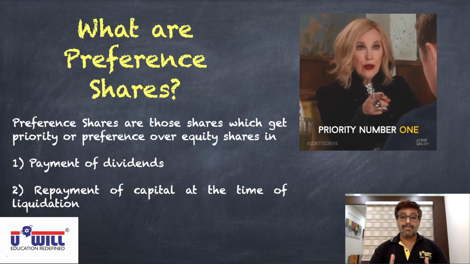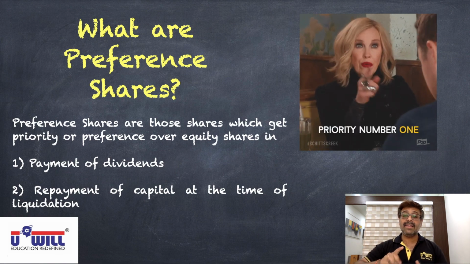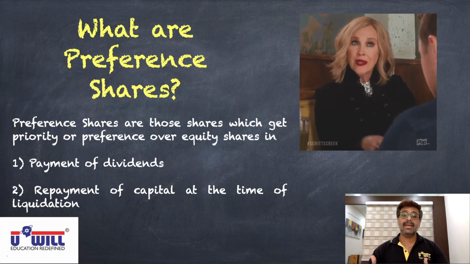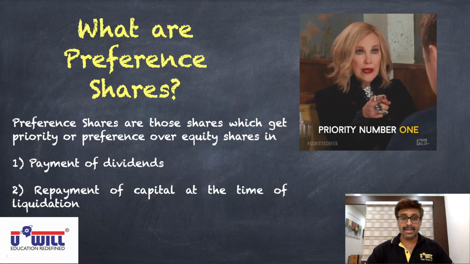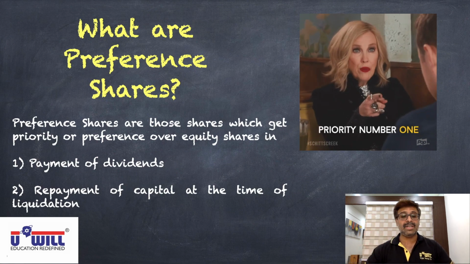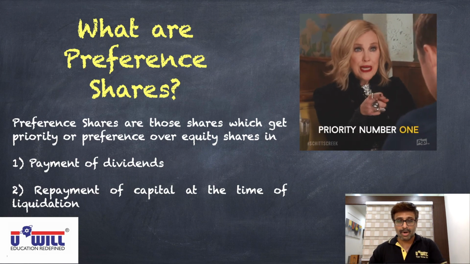Whenever dividend is to be given from the profits, first priority we give the dividend to preference shareholders as we have committed them. If we have issued 11% preference shares, we'll give them 11% dividend. If we have issued 15% preference shares, we will give them 15% dividend, provided the company has earned sufficient profits.